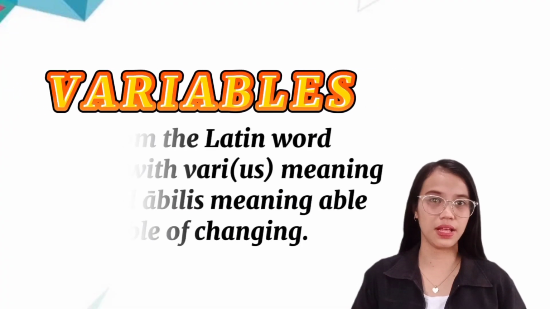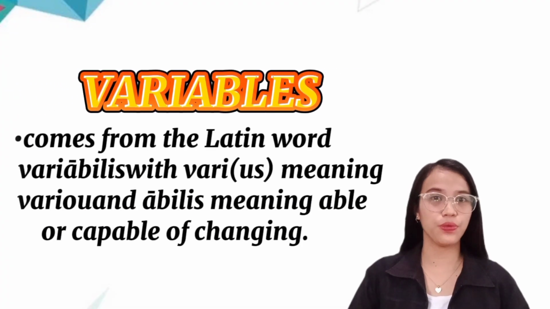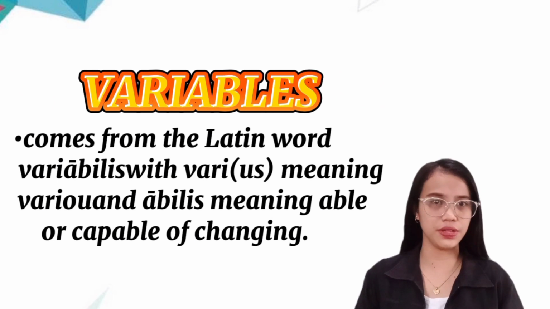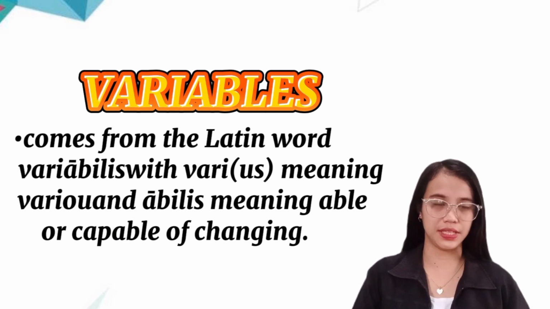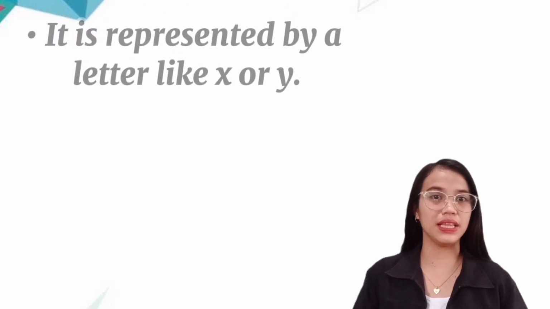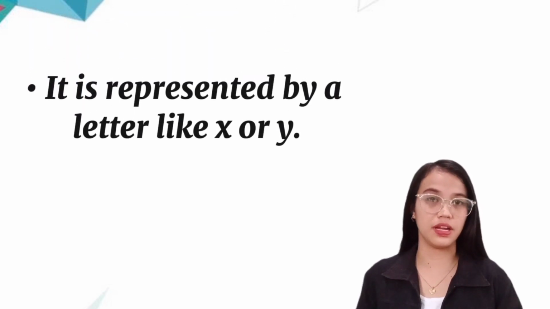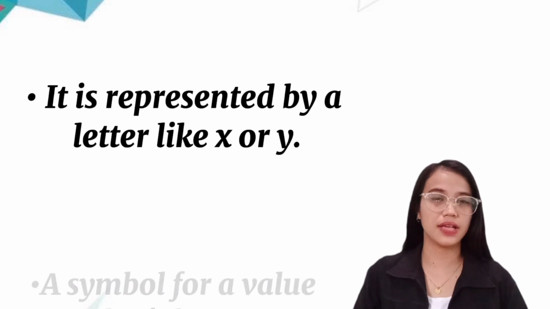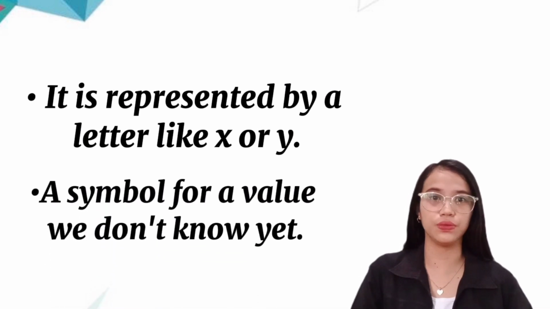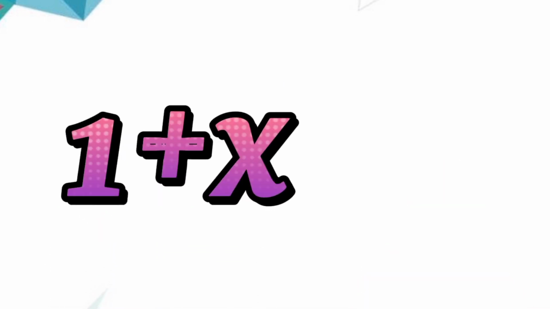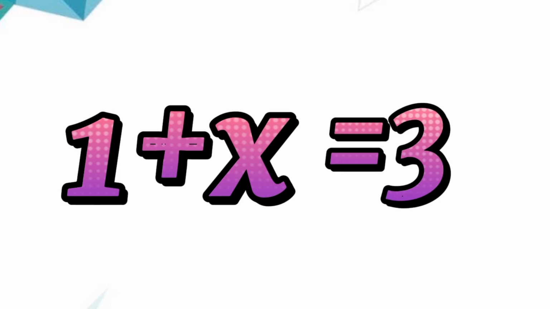Variable comes from the Latin word variabilis, with varius meaning various and abilis meaning able or capable of changing. A variable is represented by a letter like x or y, a symbol of a value we don't know yet. Example: 1 plus x equals 3.